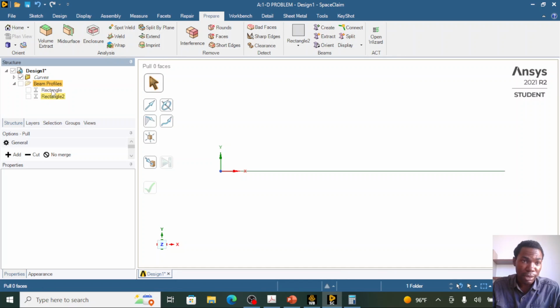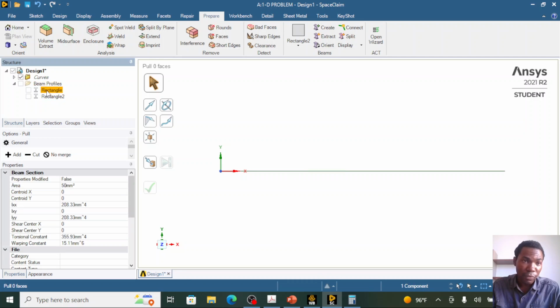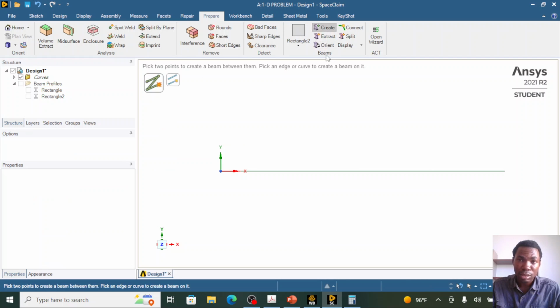Now we need to apply this cross-section to our line element. So you select one of the cross-sections. I'm selecting the rectangle cross-section, and you click on create, and you select material 1. So I'm applying rectangle. Also make sure that this is on rectangle here.